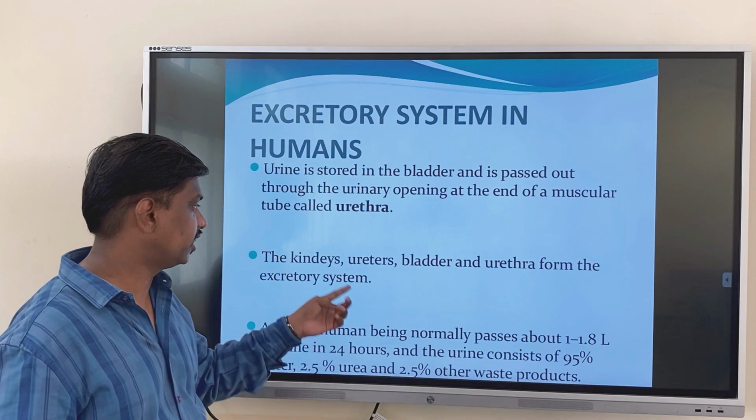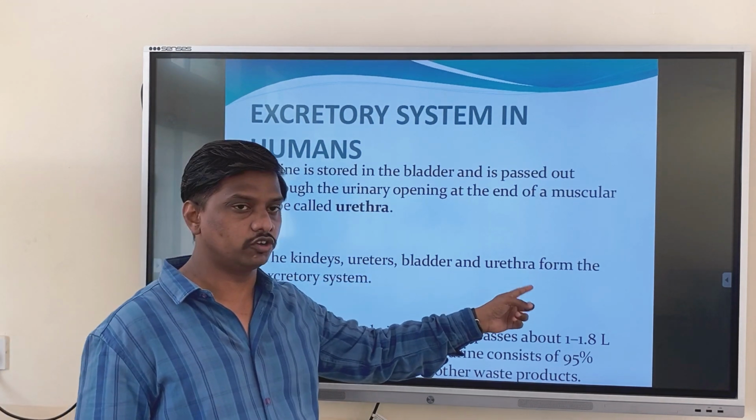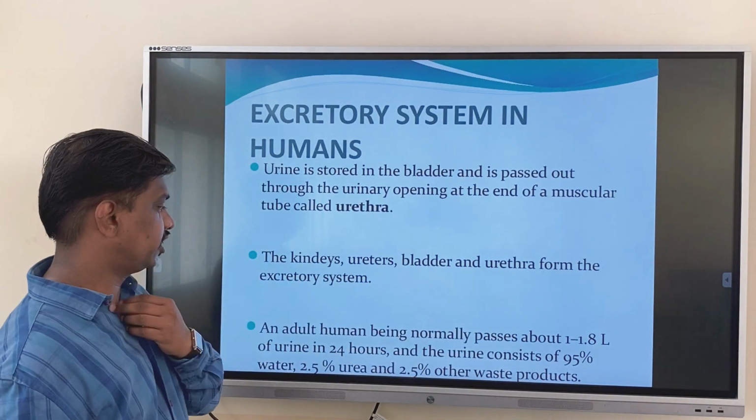There are four major parts. They are the kidneys, ureter, bladder and urethra. These constitute the excretory system.